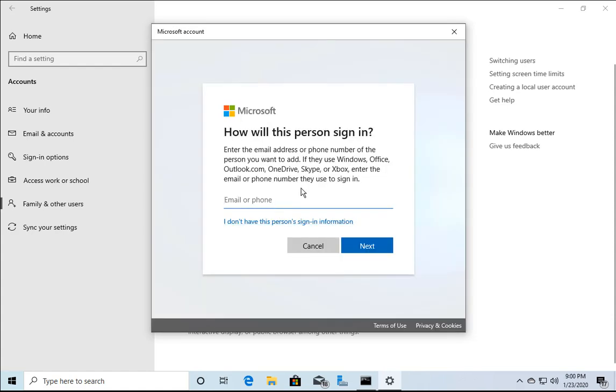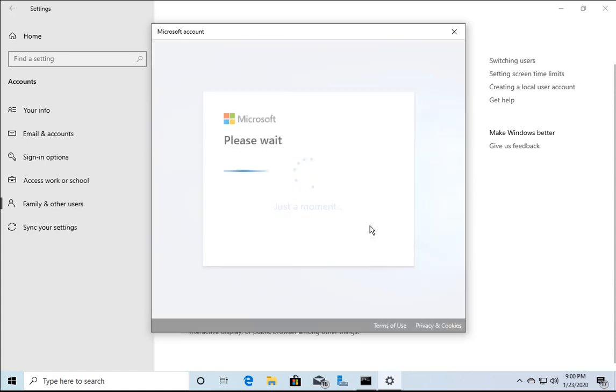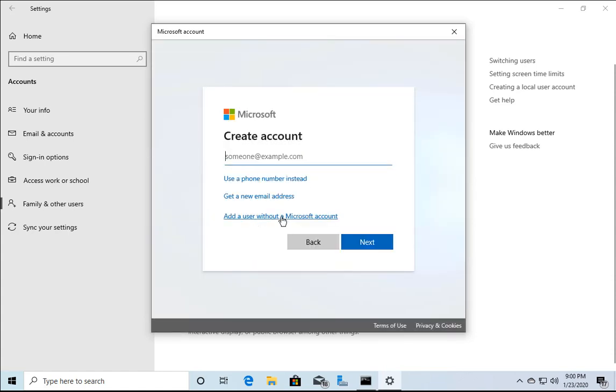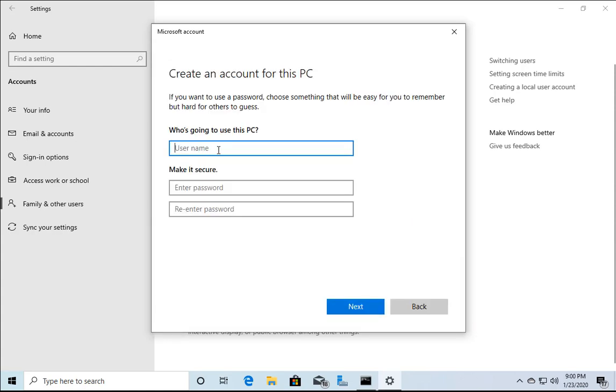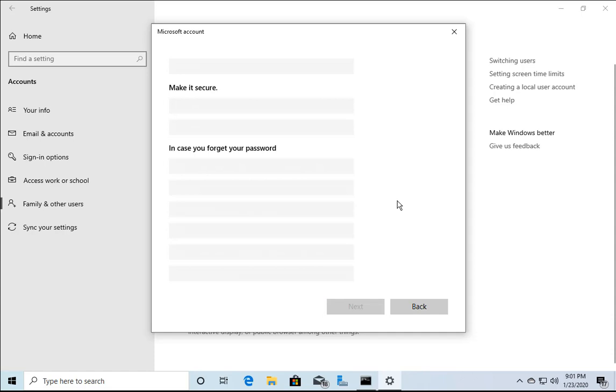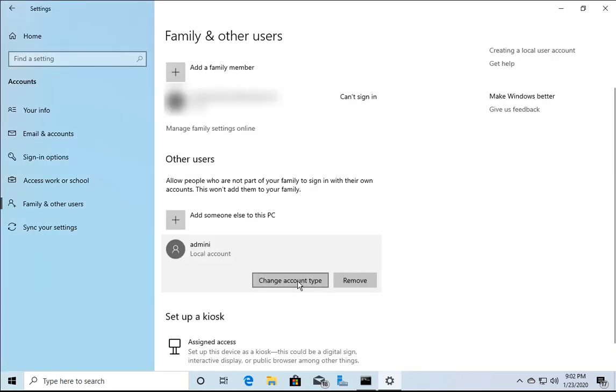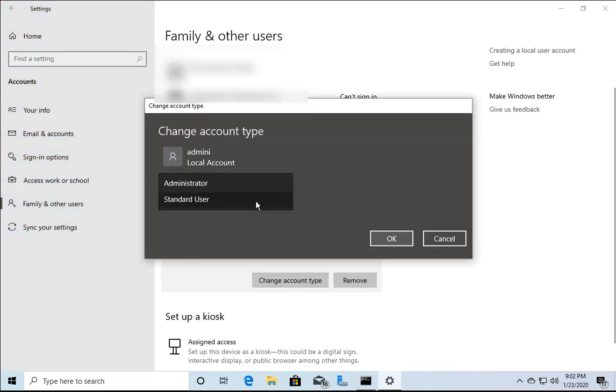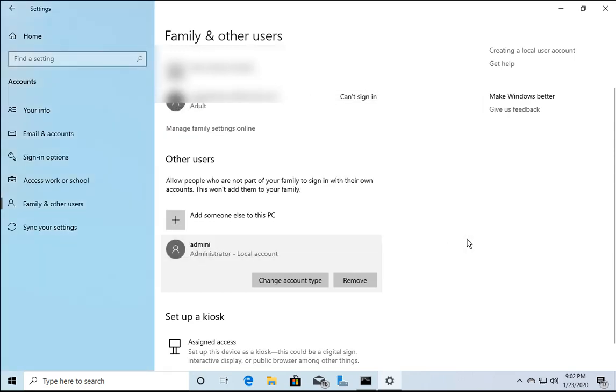I'm not going to use any email address or phone number, so I will click on I don't have this person's sign in information, and then click on add a user without a Microsoft account. Create a local user, give a password, fill the information and then click on next. Select the account and then click on change account type and we will see what options are given over there. There are options like standard user and administrator. I'm going to select administrator and then click on OK.